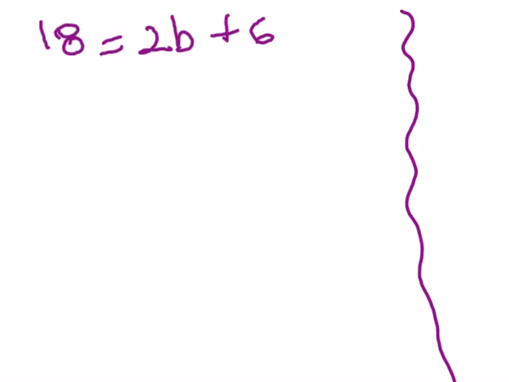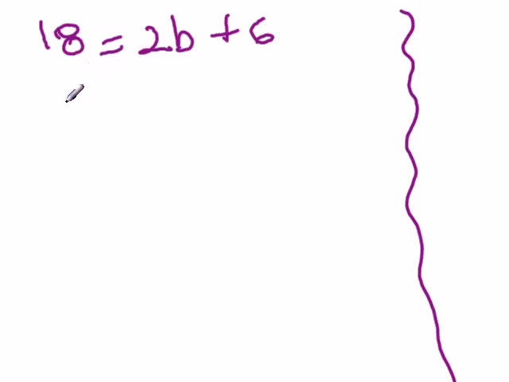18 equals 2b plus 6. We're going to solve the equation both algebraically or symbolically and also visually. And then you can decide which one works best for you. Let's begin with the algebraic or symbolic method.